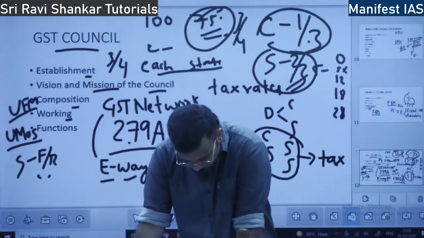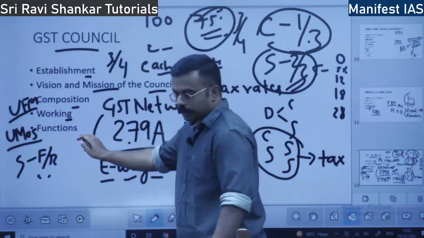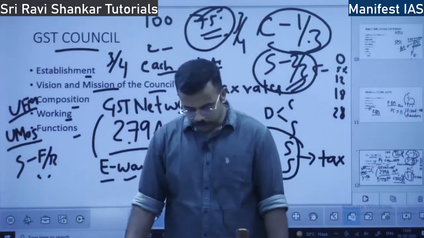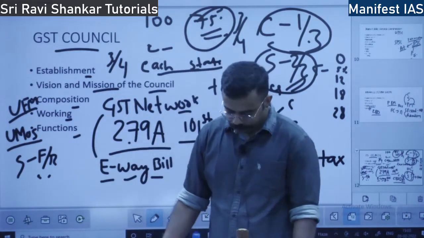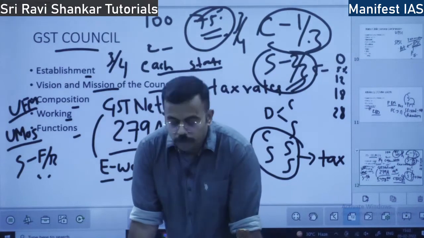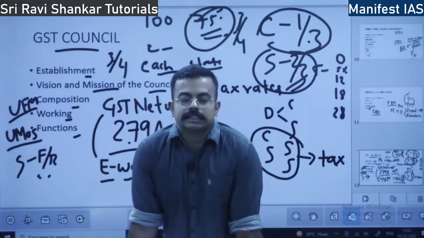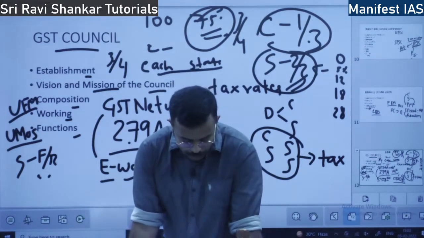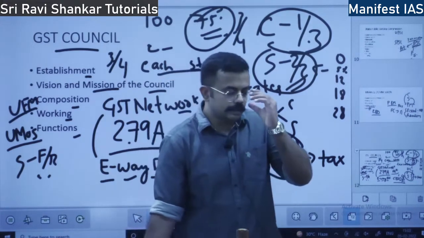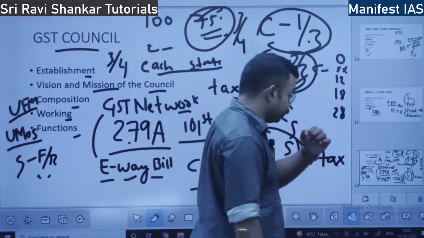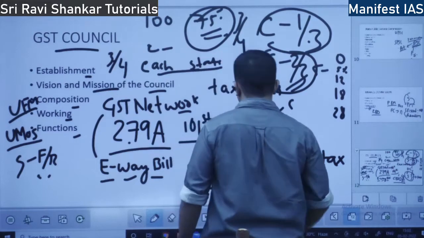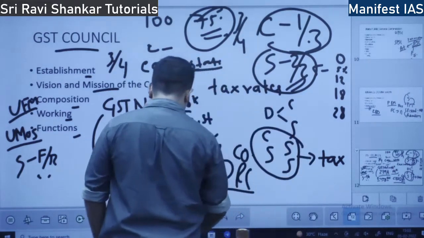So next are the functions of the council. What are the taxes? Indirect taxes. During the formation of GST, we merged what all taxes?